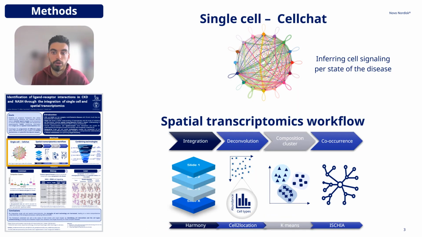Firstly, we carry out separate analysis for each technology. In single cell, we follow the standard pipeline of normalization, clustering, and annotation. Then, we use the statistical tool CellSat to infer all the cell-cell communication for each disease state.